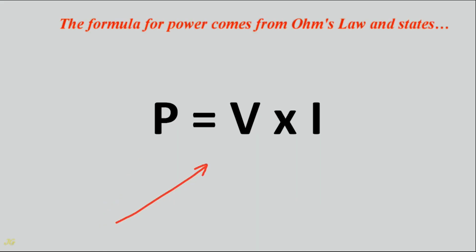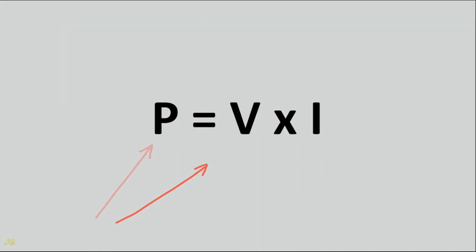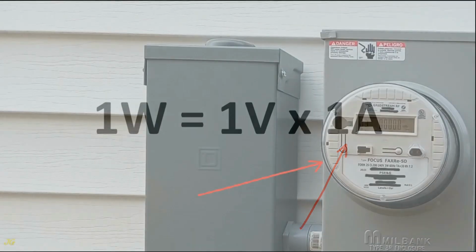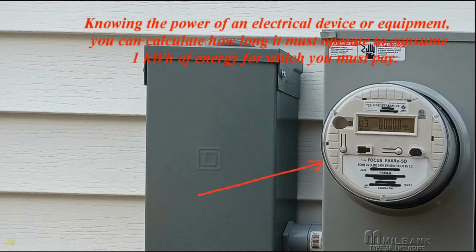The formula for power comes from Ohm's law and states that power, watt, equals voltage, volt, multiplied by current, ampere. 1 watt equals 1 volt times 1 ampere. Example: knowing the power of an electrical device or equipment, you can calculate how long it must operate to consume 1 kilowatt-hour of energy for which you must pay.